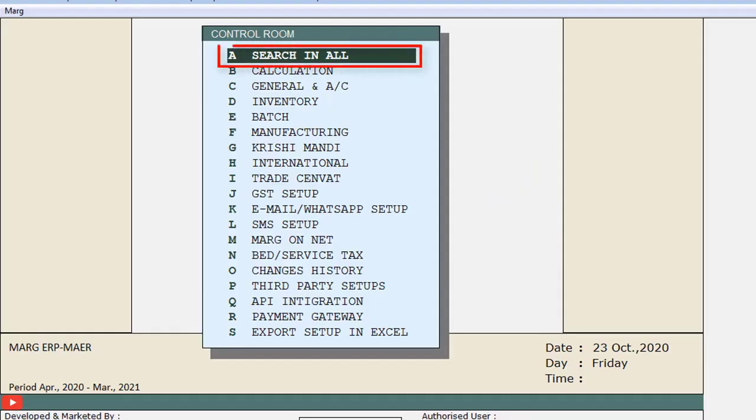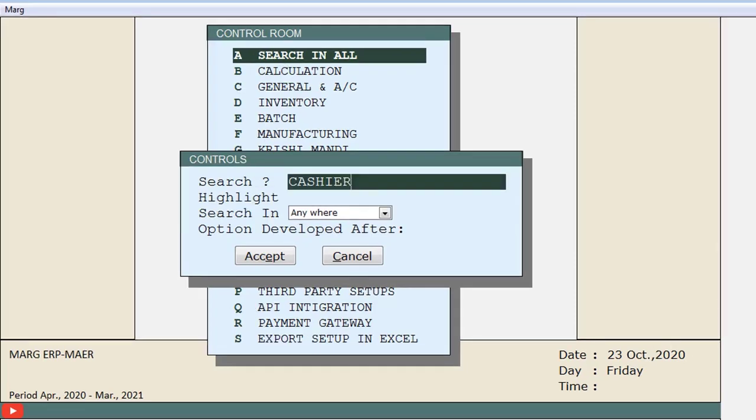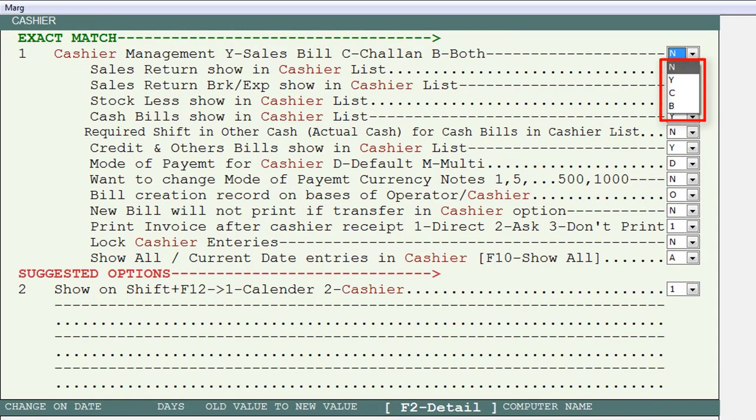Now from here, come to the search in all field, and then in the search field type cashier and click on the accept button. Now here the first option is cashier management: Y for sales bill, C for challan and B for both. That means whether you want to enable cashier management only for sales bill, only for challans, or for both, that is sales bills and challans. So for now we will select B, that is both.